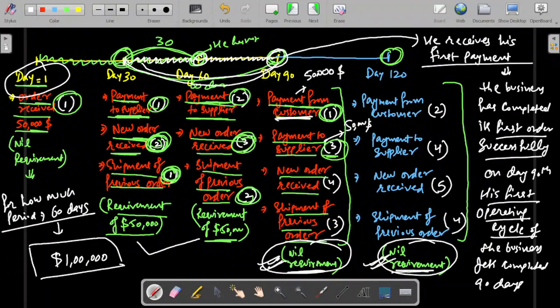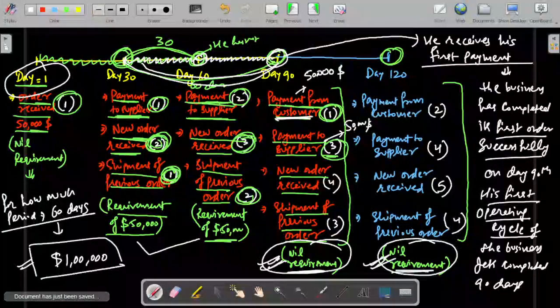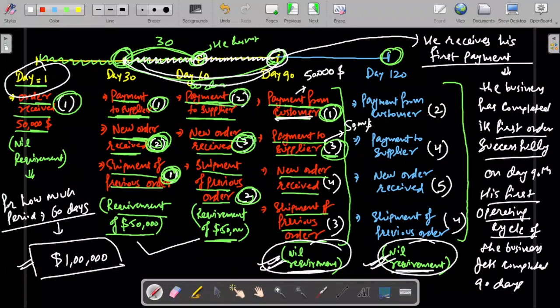So the requirement is $1 lakh. If he somehow gets these $1 lakh by way of his own contribution, through loan from the banks, whatever source, then his business, his operating cycle shall run smoothly, and from the next cycle onwards, he will not be having any requirements of the funds.